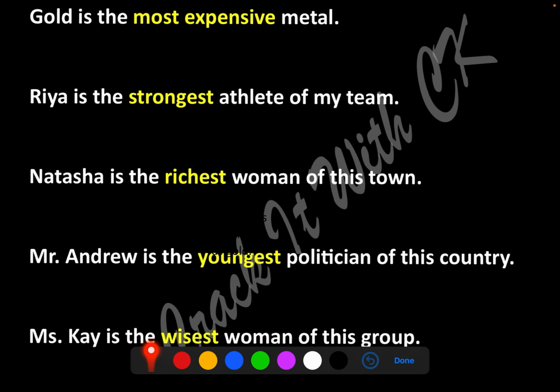Strongest. Strong, stronger, strongest. Rich, richer, richest. All of them are superlative. Youngest. Young, younger, youngest. Wisest. Wise, wiser, wisest. So now from here we have to change this sentence into the positive form. That means instead of strongest we have to write strong. Instead of richest we have to write rich, without changing the meaning of the sentence. Let us see. I'll give you certain hints of how to change them.